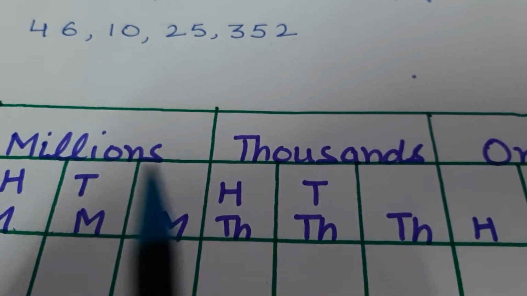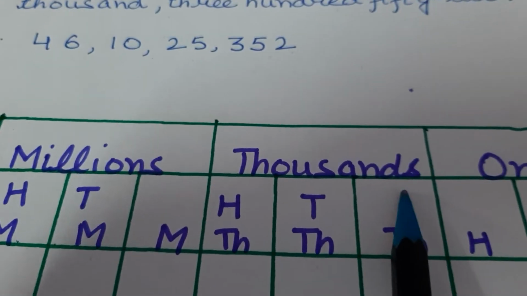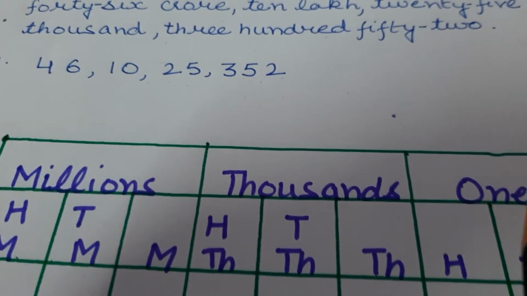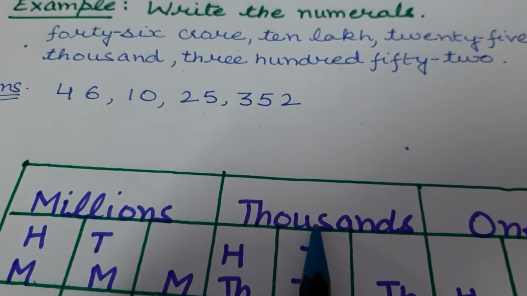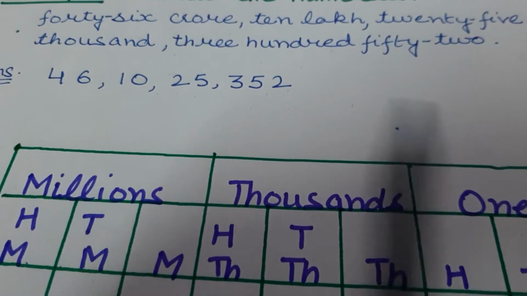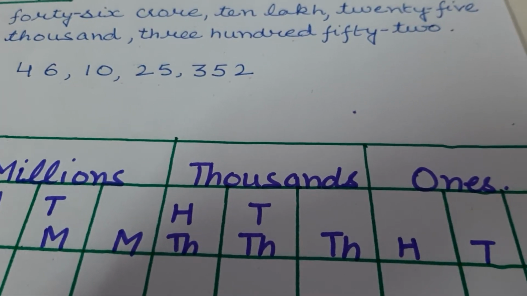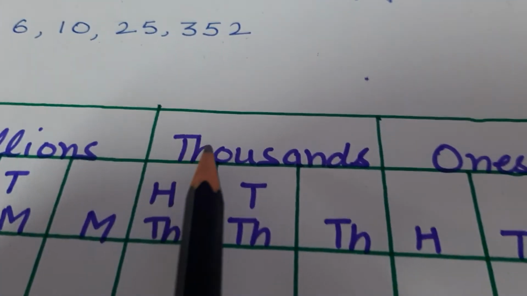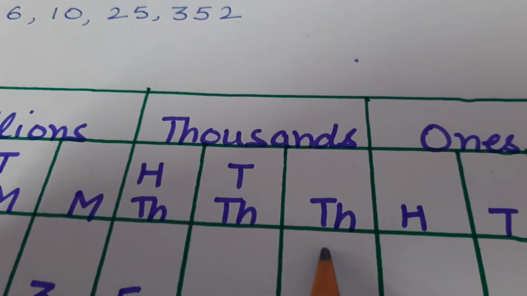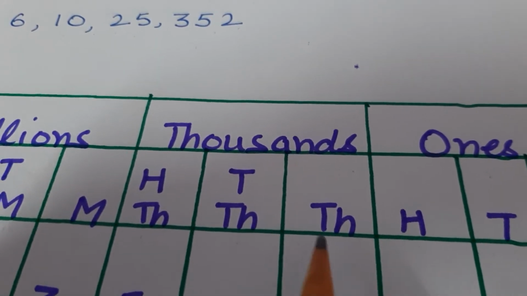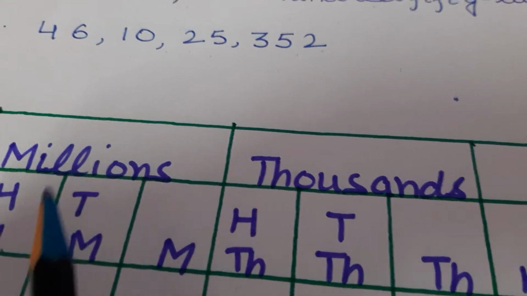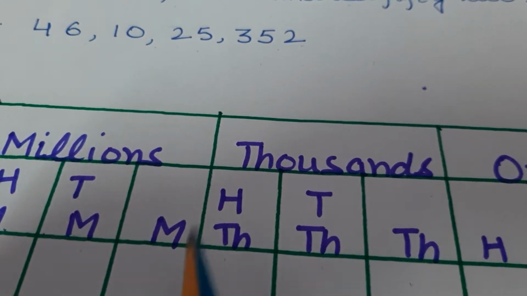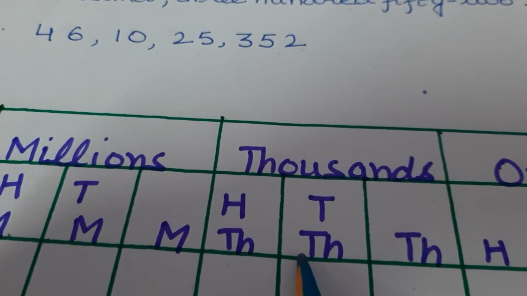Now next comes periods. In international number system, there are only 3 periods in your syllabus. First is ones, next thousands, next millions. Under ones, again there are 3 places, that are 100, tens, ones. Under thousands, 3 places come: 100,000, 10,000 and 1000. Under million, again 3 places: 100 million, 10 million and million. So this is all about periods and places.